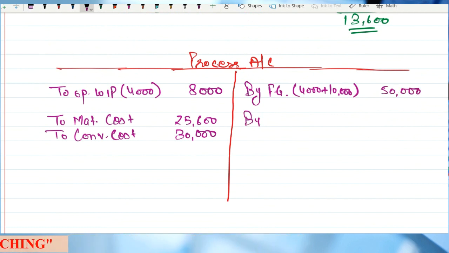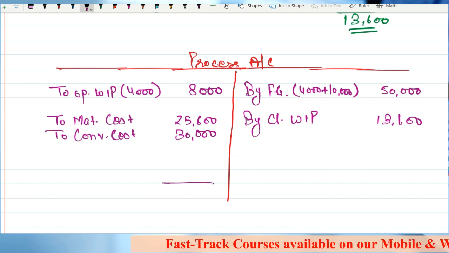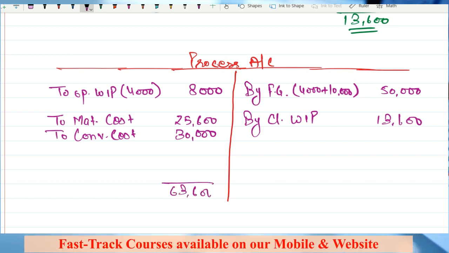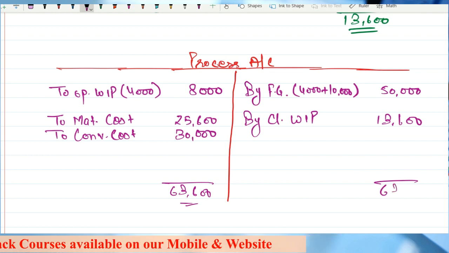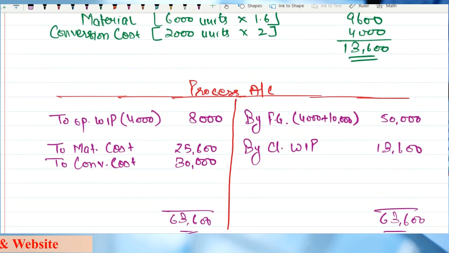And by closing WIP, 13,600. Right, so the total value is 63,600. So this is how the process account will be prepared.